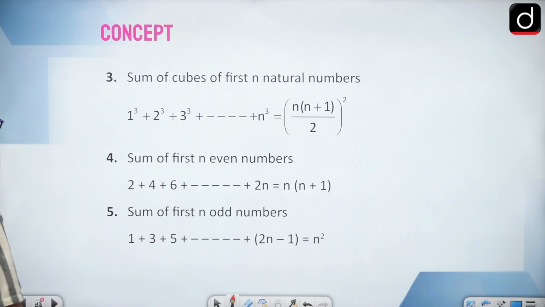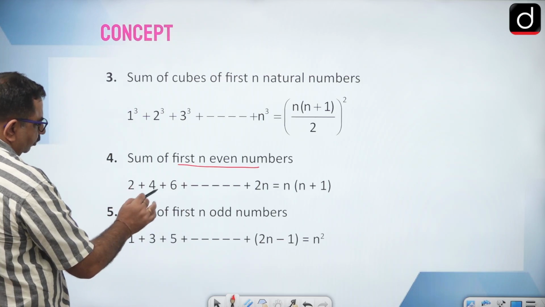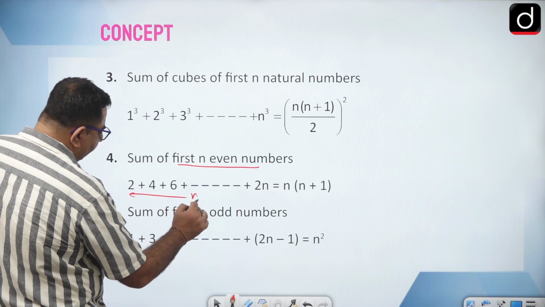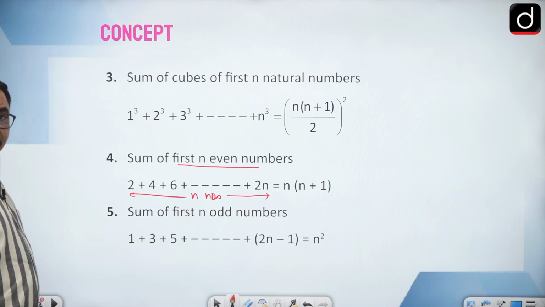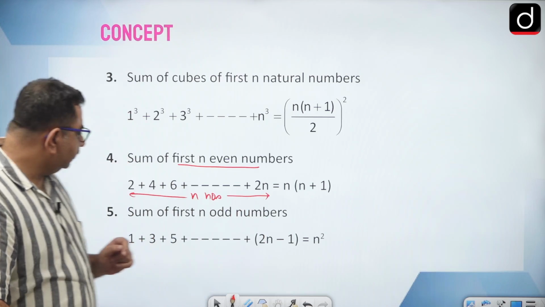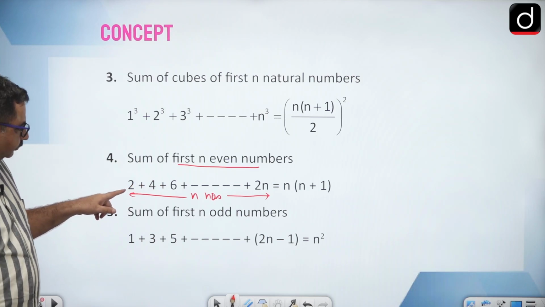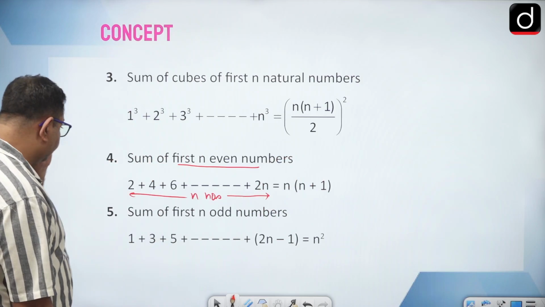Okay, then sum of first n even numbers. So 2 plus 4 plus 6 up to 2n. So how many numbers are there? N numbers are there. So if there are first n even numbers, the series should start with the first even number, which is 2, right? That is n into n plus 1.